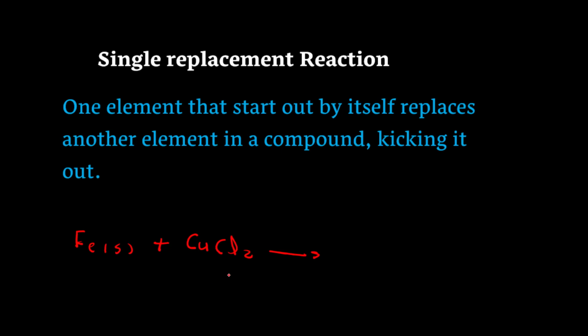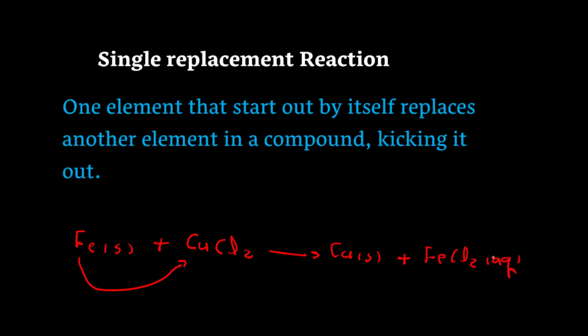This is called single replacement reaction. How? Ferrium comes here and reacts with the chlorine instead of the copper, and it kicks the copper out from the compound. As a result, we have copper alone because the ferrium kicked it out, and a new compound is made, ferrium chloride.